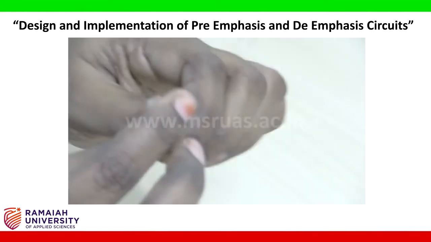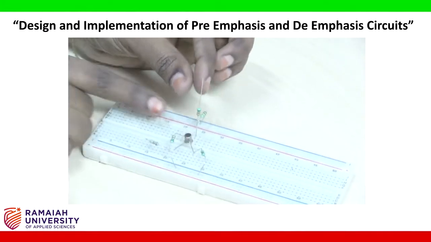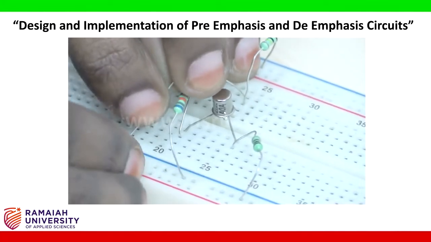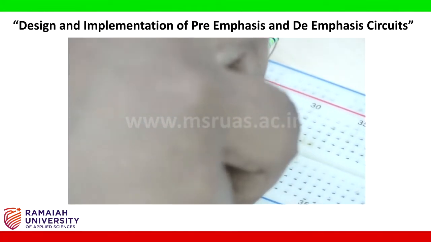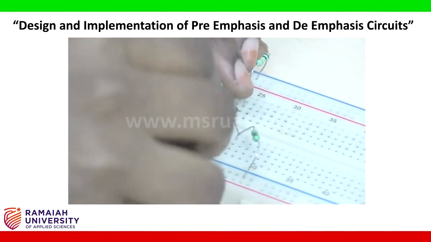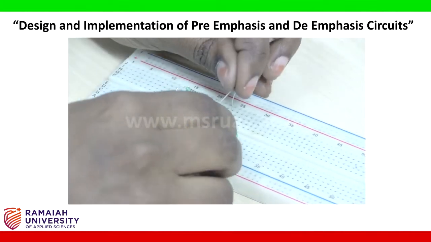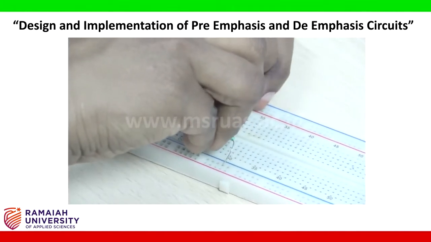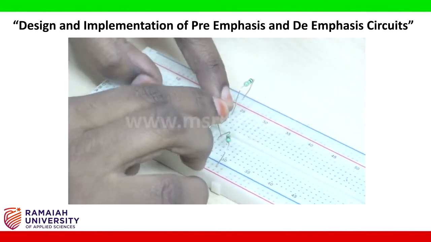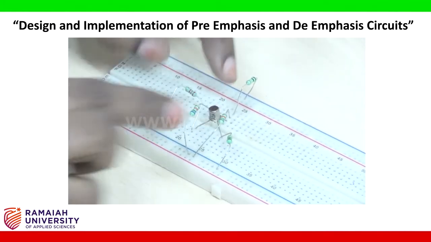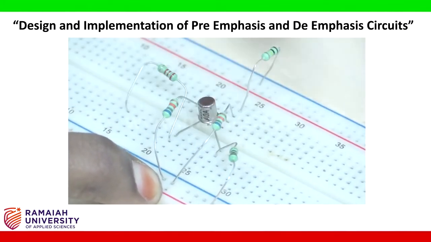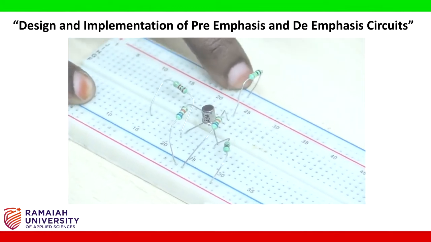Take one more 68 kilo ohm resistor, connect from the base again and put it in the ground. So you can see 2 68 kilo ohm resistors, both are from the base to the ground. It forms a parallel combination, and 100 kilo ohm resistor is from the base to the supply.